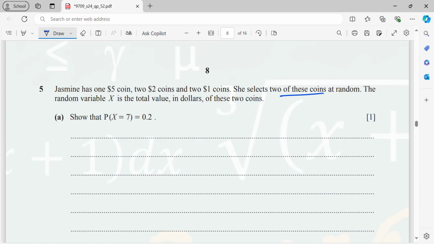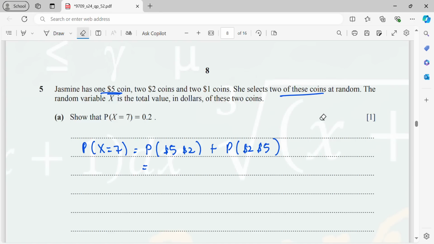So now here, P(X = 7) means the total is $7. So it will be $5 then $2, or $2 and then followed by $5. One $5 coin, two $2 coins, and two $1 coins. So for the $5 coin, that is 1 out of 5 because the total is 5.